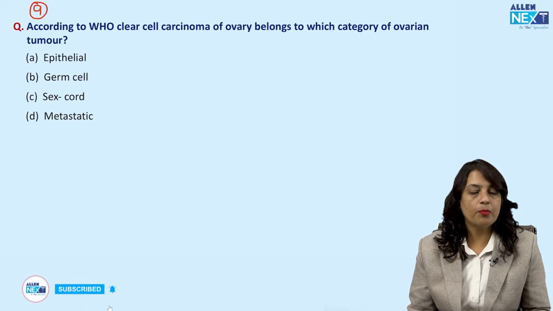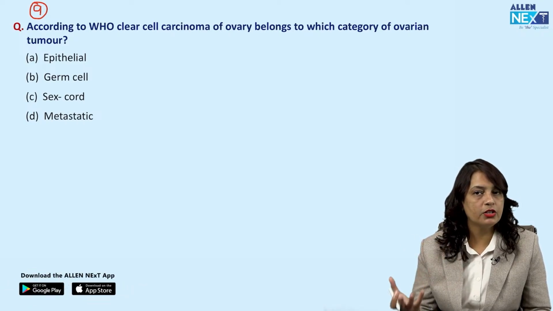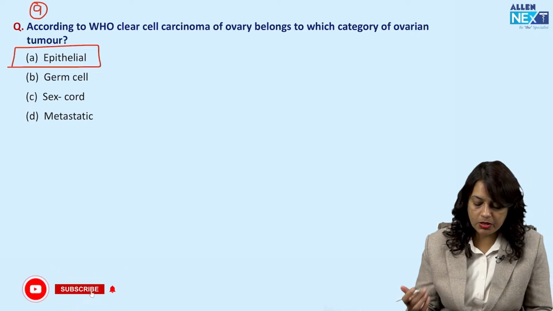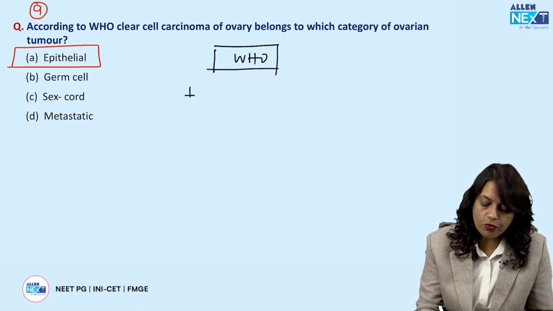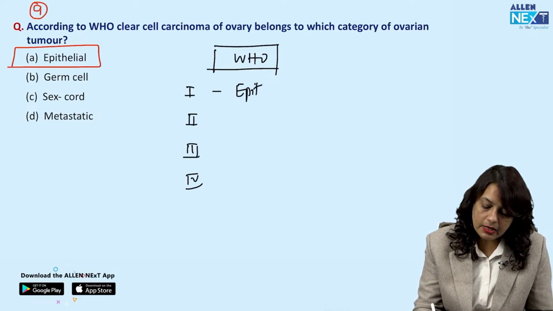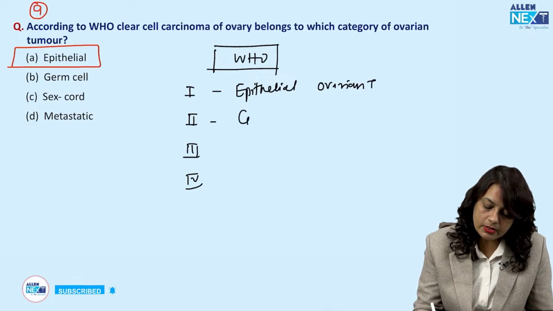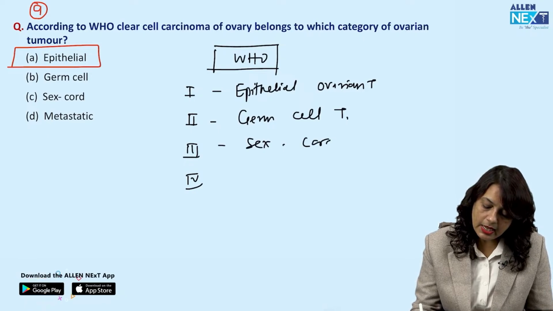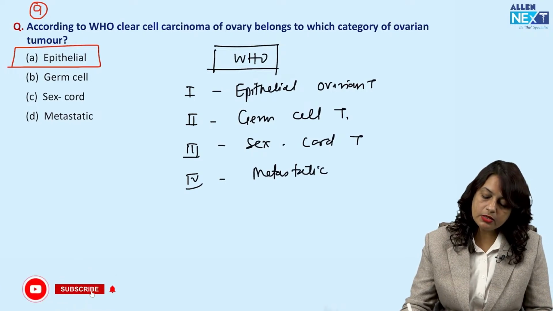Next, according to WHO, clear cell carcinoma of the ovary belongs to which category of ovarian tumors? Clear cell carcinoma of the ovary belongs to epithelial ovarian tumors. So, according to the WHO, there are 4 categories of ovarian tumors. Number 1 is epithelial ovarian tumors. Number 2 is germ cell tumors of the ovary. Number 3 is the sex cord tumors, and number 4 is the metastatic, which is Krukenberg.